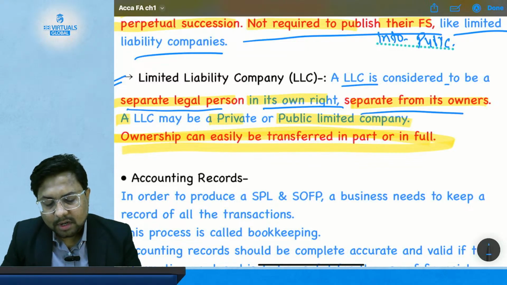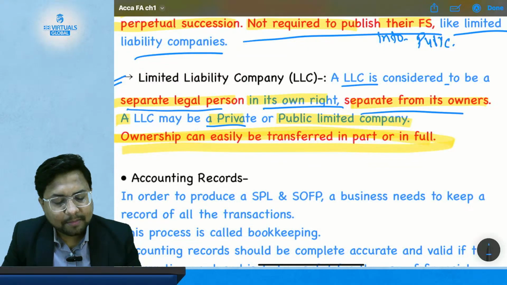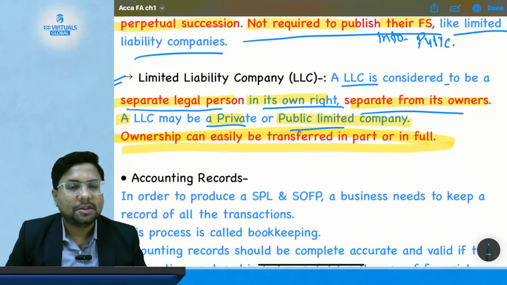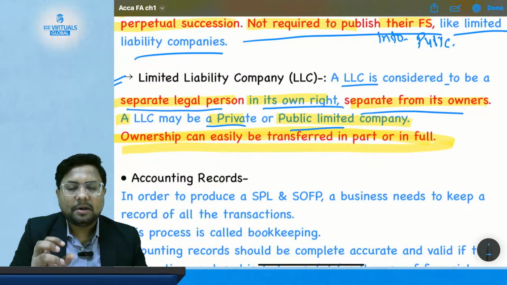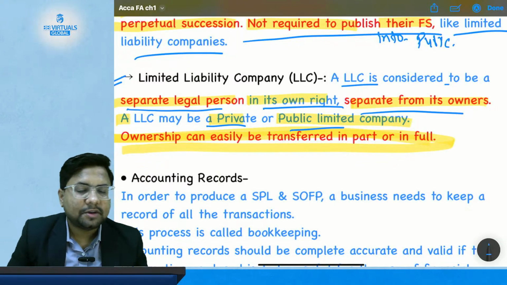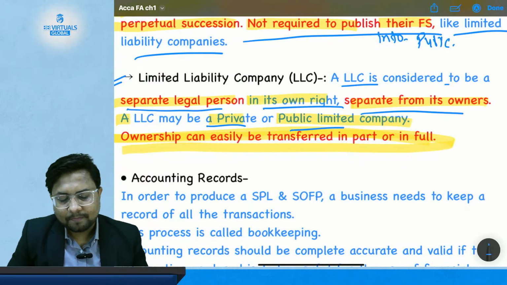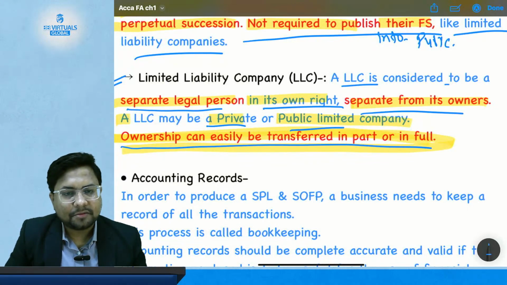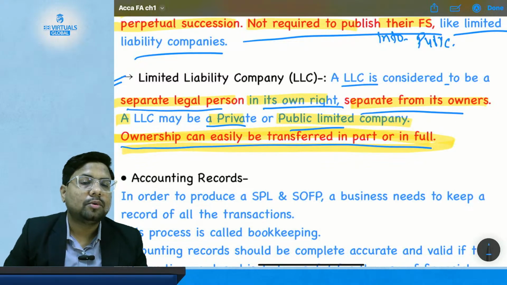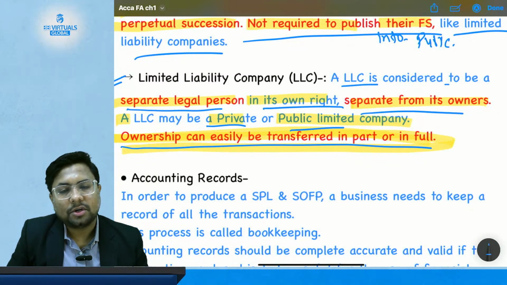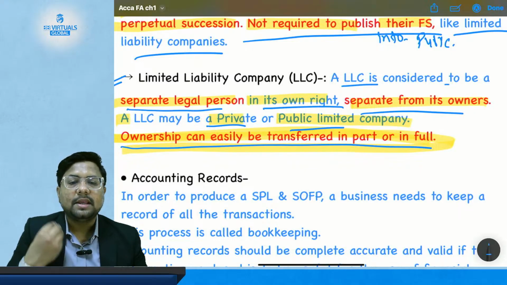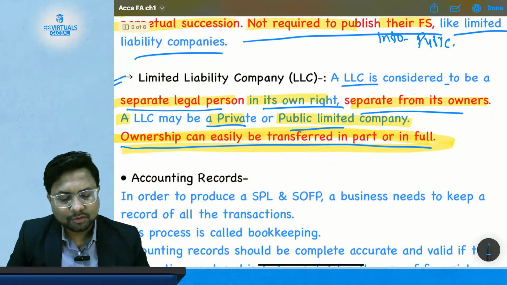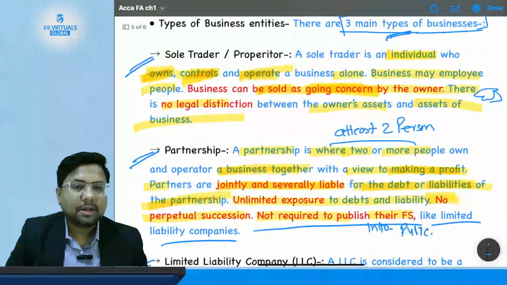Separate from its owner, an LLC may be a private or a public limited company. Reliance is a public limited company because it is listed in the stock market. But any private limited company has the word private in its name. Ownership in an LLC can easily be transferred in part or in full, because who are going to be the owners of the company? The shareholders. Shareholders are the owners of the company. They can easily transfer their shares to another person in part or in full. So this is what we have studied till yesterday.